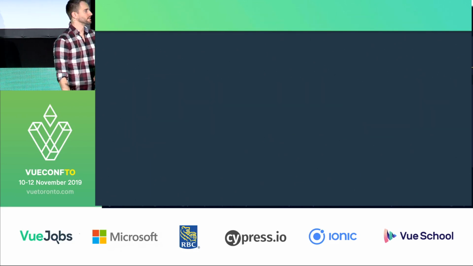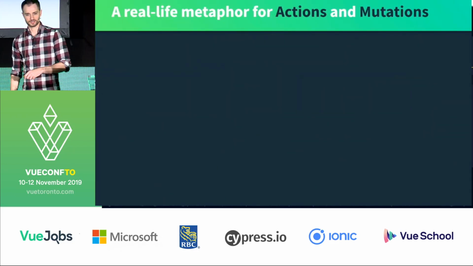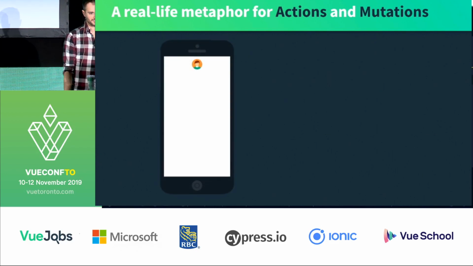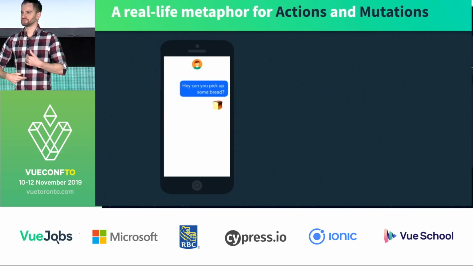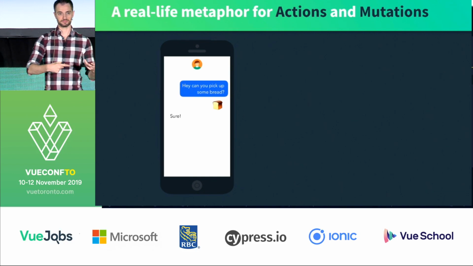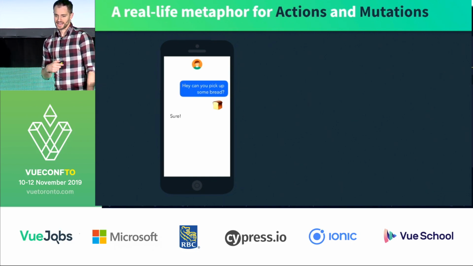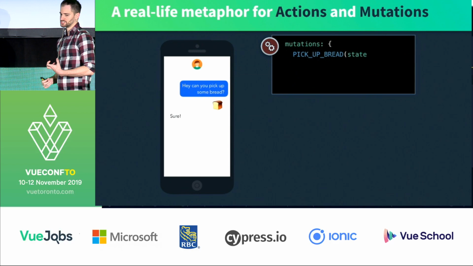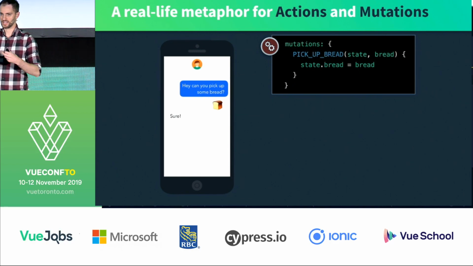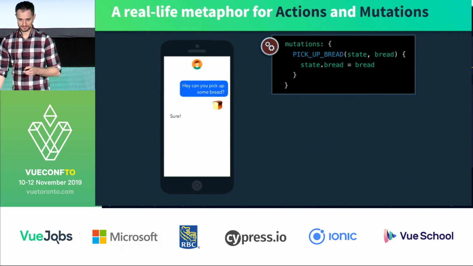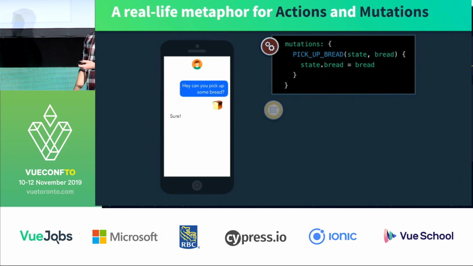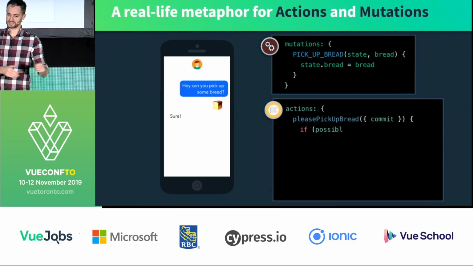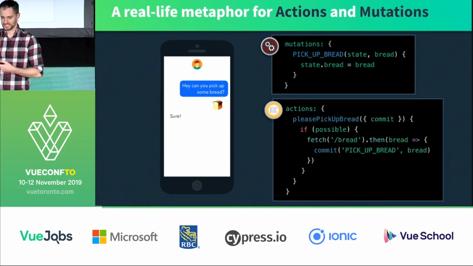So to make this a little more tangible, Chris Fritz shared this metaphor with me a while back that I put into some graphics. The difference between actions and mutations can be thought about like this: if you were to ask your friend to pick up some bread for you, that picking up of the bread and actually having it in your possession is more like the mutation. The state of bread is true. You have it. Whereas the action is more like, please pick up bread. So if possible, go and fetch the bread, and then basically you have it. Then it's true.